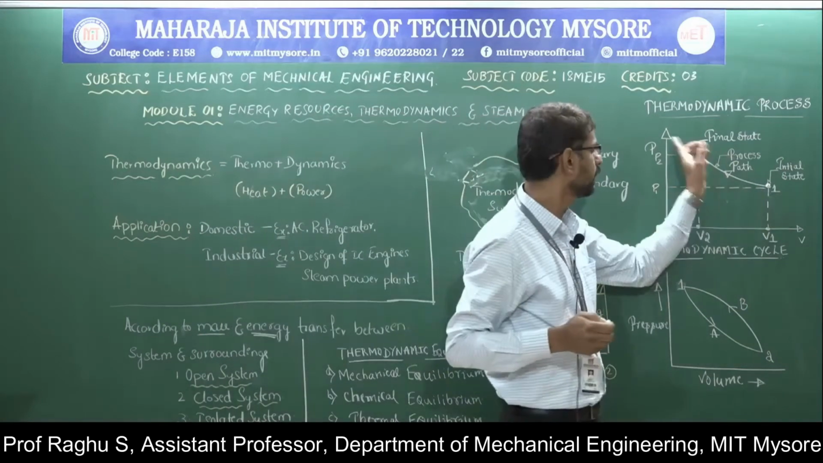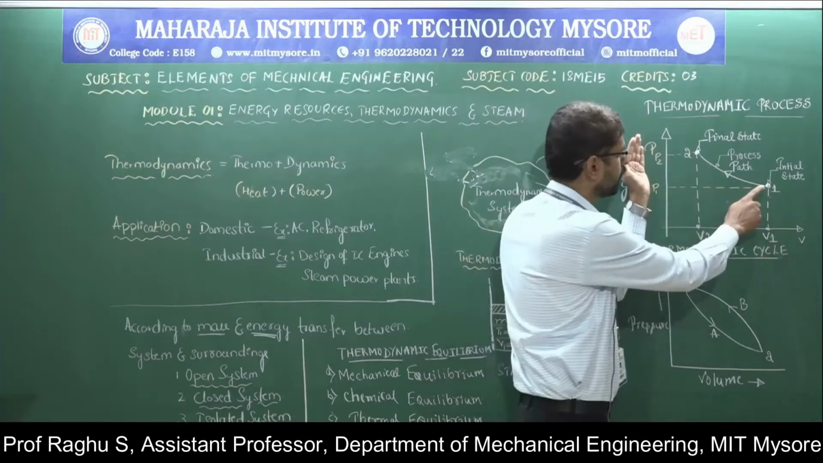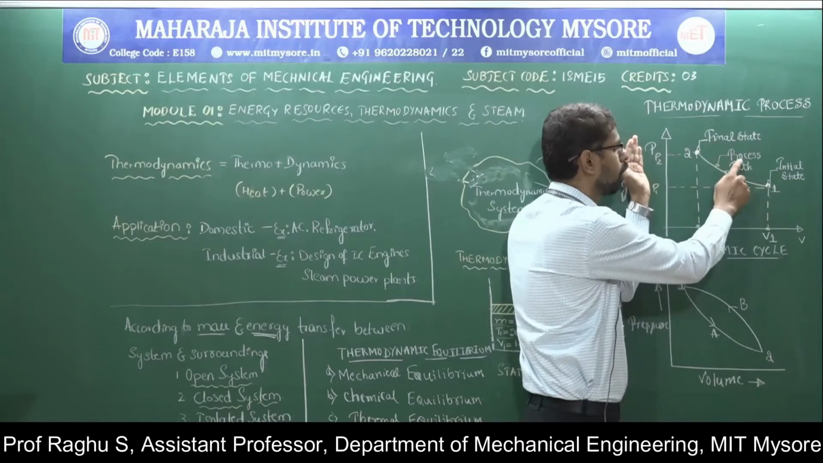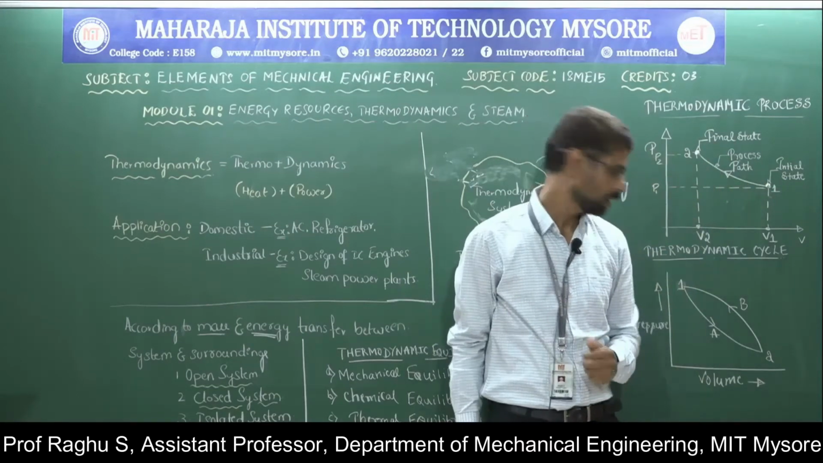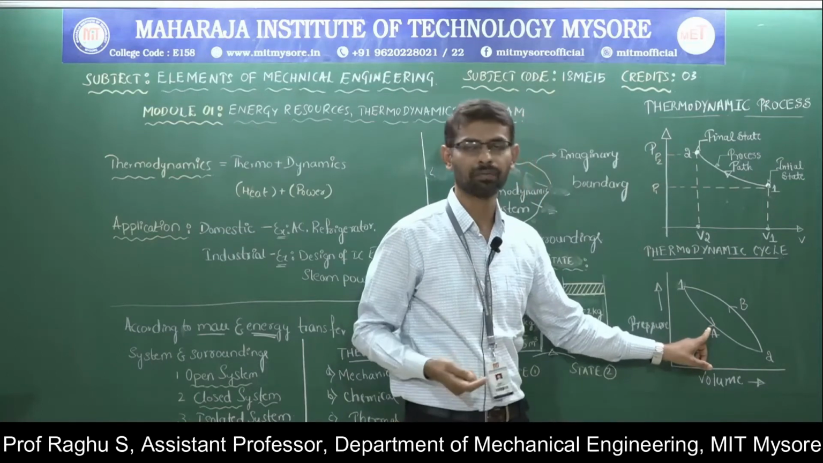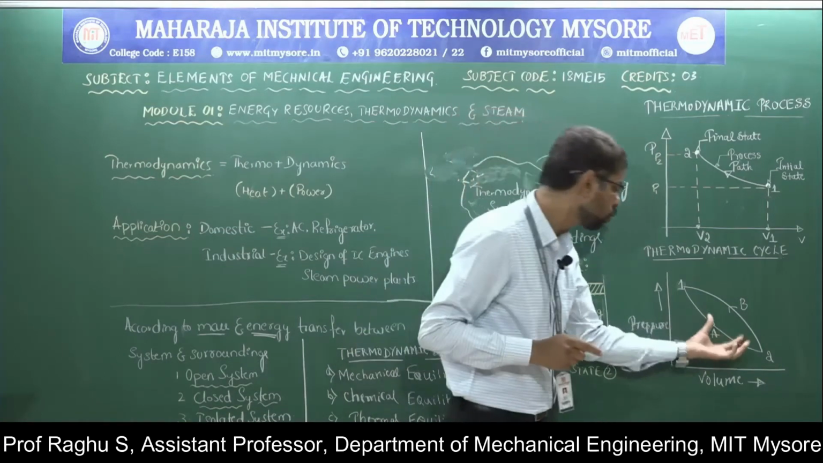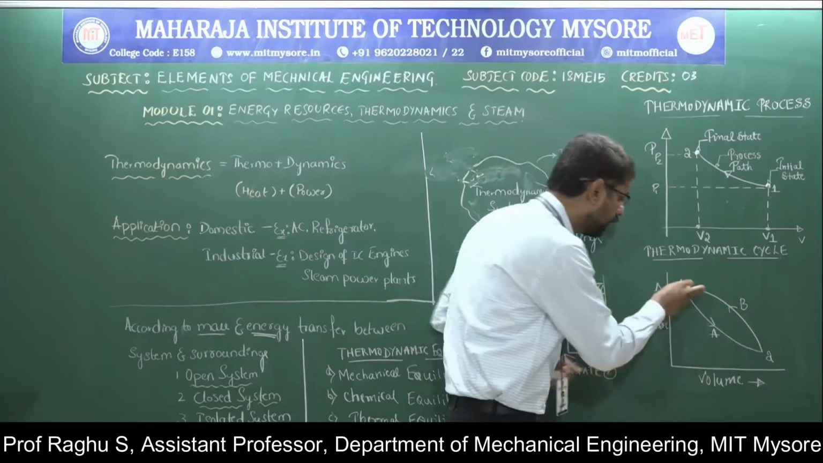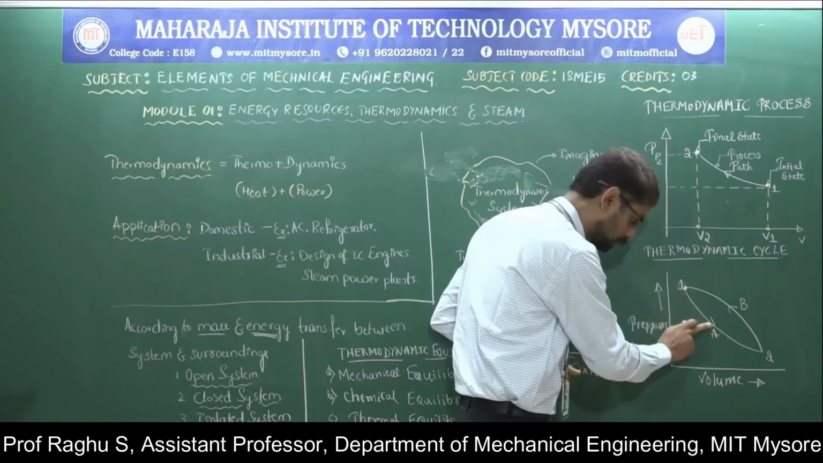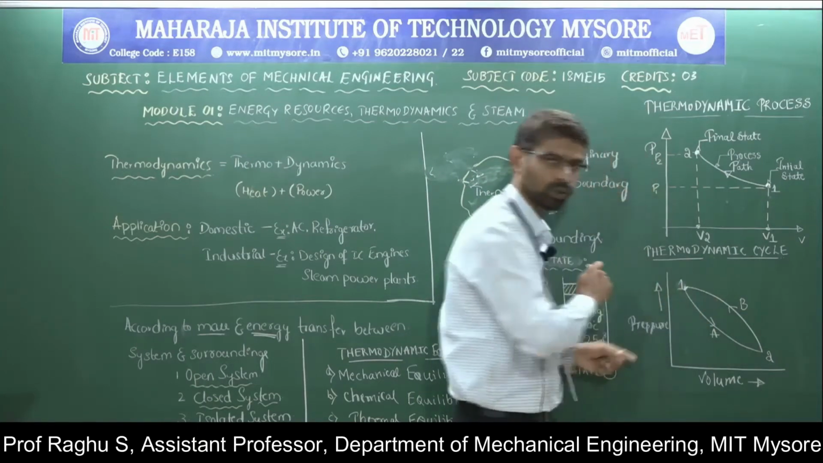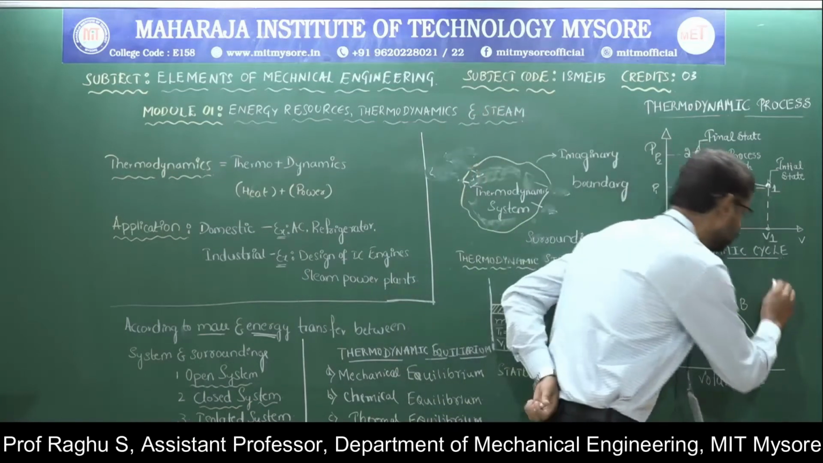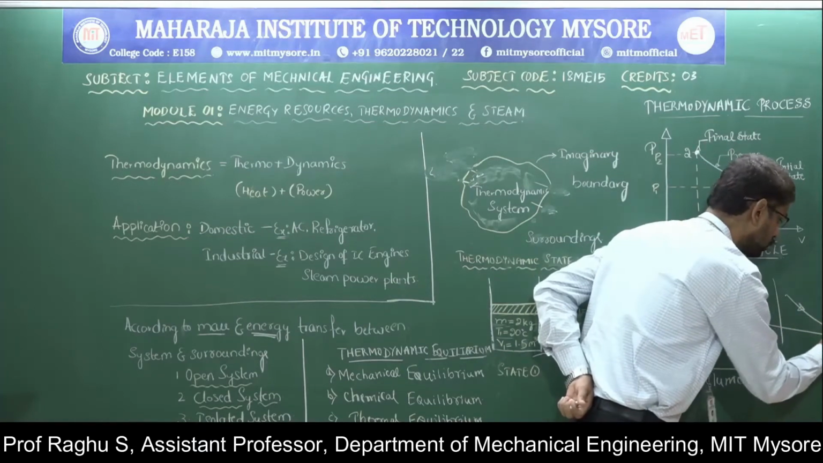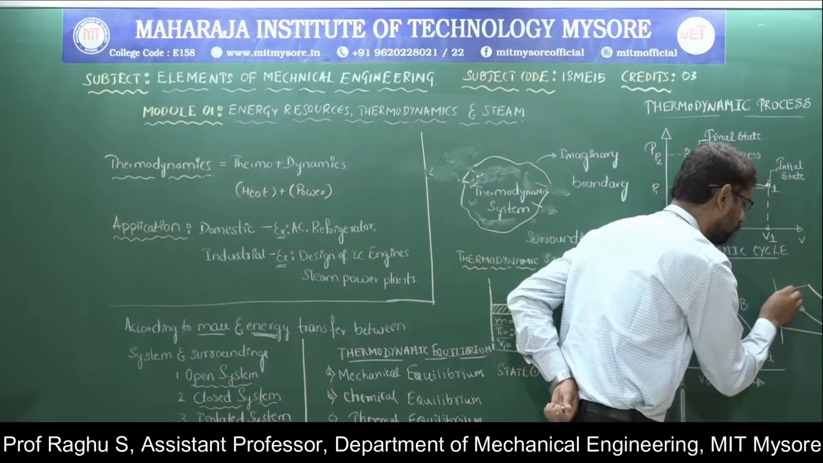Here it can be represented on a PV diagram. For example, in a PV diagram, the system undergoes changes from one state to another state. This phenomenon is called a thermodynamic process. Next, coming to thermodynamic cycle. A thermodynamic cycle consists of two or more processes in which the starting point of the first process and the ending point of the last process are the same. Here is one more example. This is thermodynamic process 1, this is process 2, this is process 3 and this is process 4.